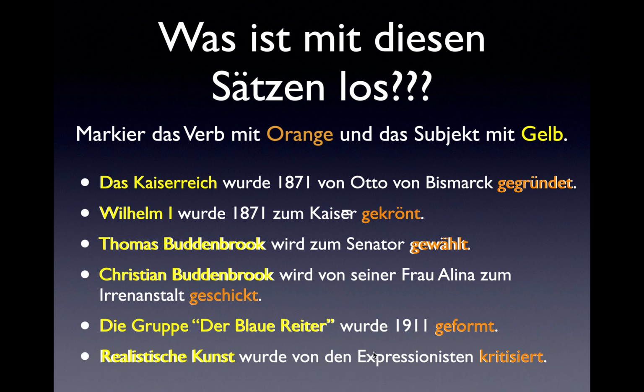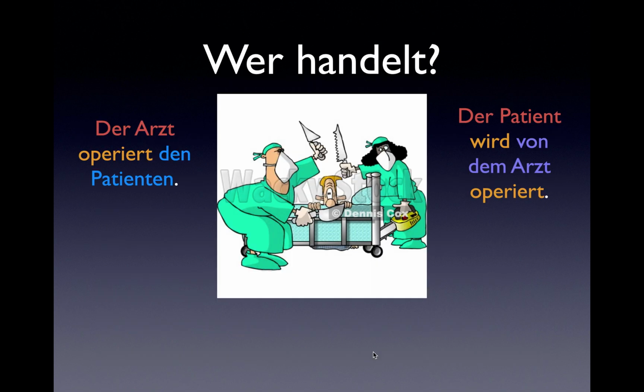If you just do that without thinking too hard about it, your knowledge of German sentence structure will lead you to choose those as the subjects and the verbs. But if you think about the definition we've used as the subject in previous classes, it's who or what is verbing. So in the first example, who or what is founding something? Is the Kaiserreich, the empire, founding something? I don't think so. Consider these two sentences, both of which are represented by the image.